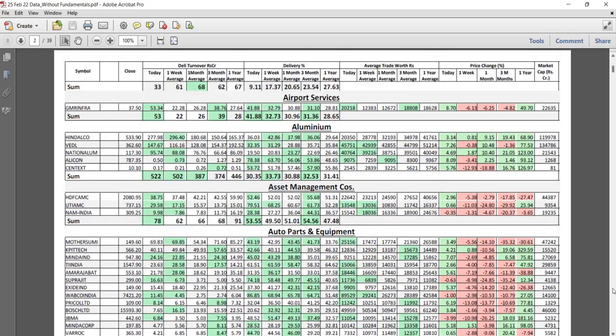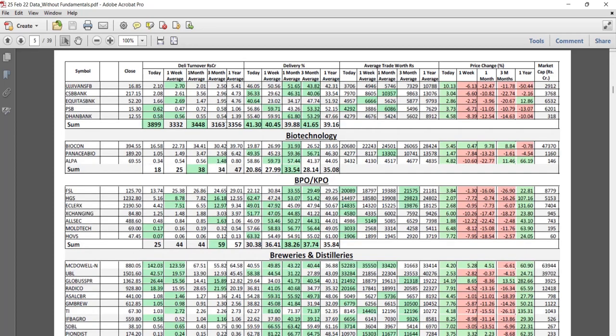I'll show you some of the indices, say aluminum. For the last 1 year, delivery was 446. Now it is in an increasing trend from the last 3 months. Delivery percentage has also improved, but on a single day the delivery percentage may not be that much. So it is also in an increasing trend. Some more we will hunt for.